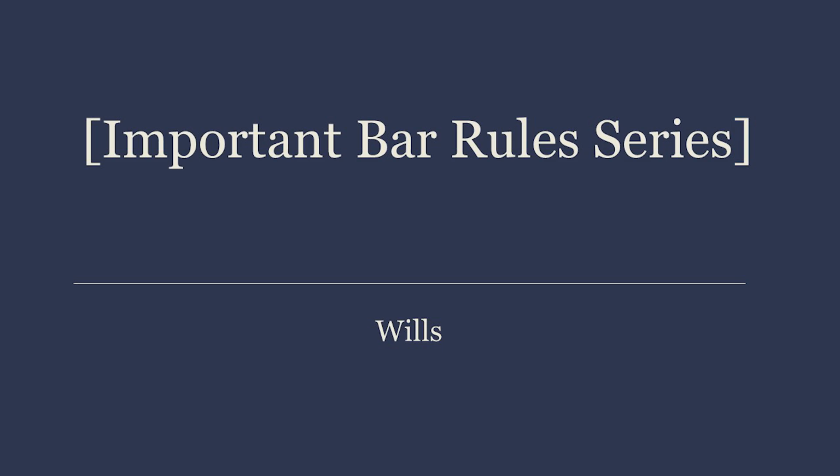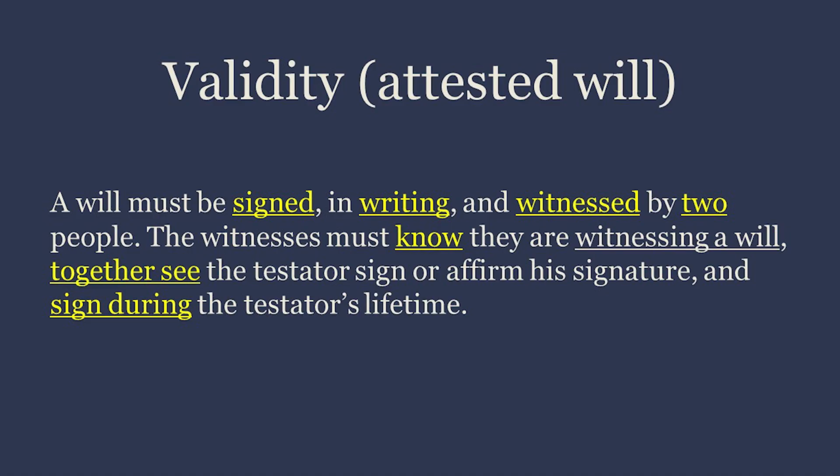Important Bar Rules Series. Wills. Will formation. Validity. Attested will. A will must be signed, in writing, and witnessed by two people. The witnesses must know they are witnessing a will. Together they see the testator sign or affirm his signature, and sign during the testator's lifetime.